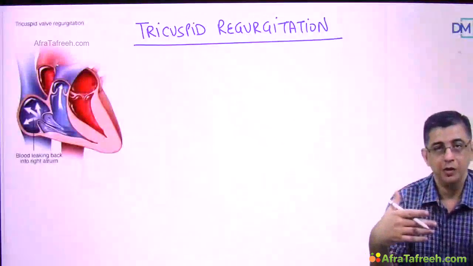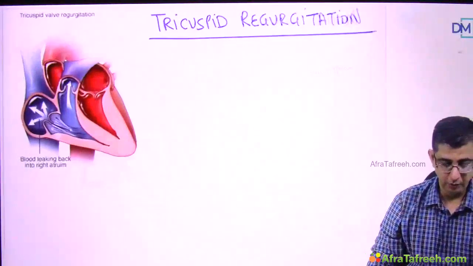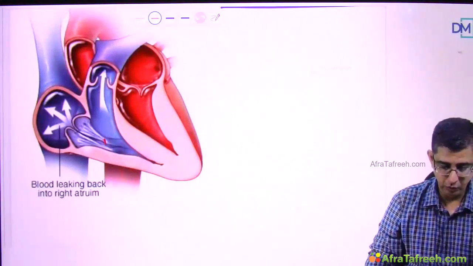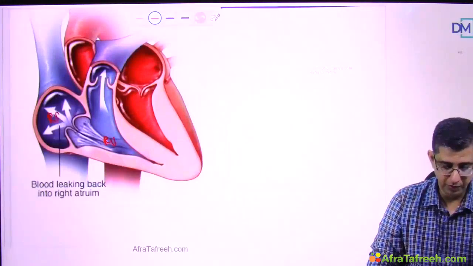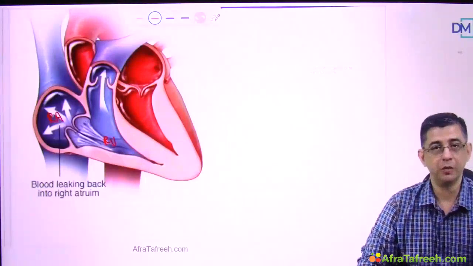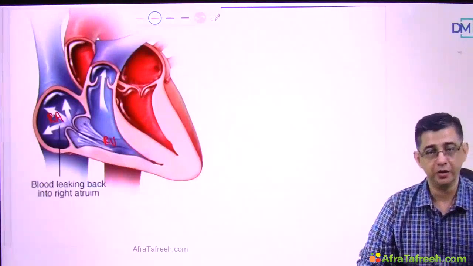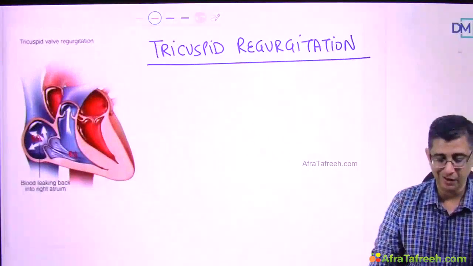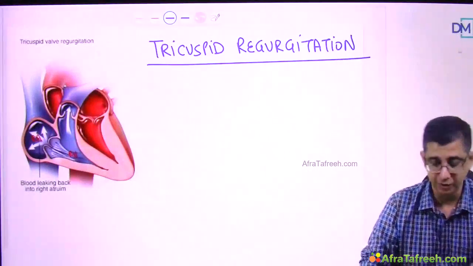Okay, coming to tricuspid regurgitation, as you can see, there would be leakage of blood occurring from the right ventricle into the right atria of the patient. So this would result in the development of a pansystolic murmur in the patient, on the likes of mitral regurgitation only. However, the causes for tricuspid regurgitation are starkly different from that of mitral regurgitation.